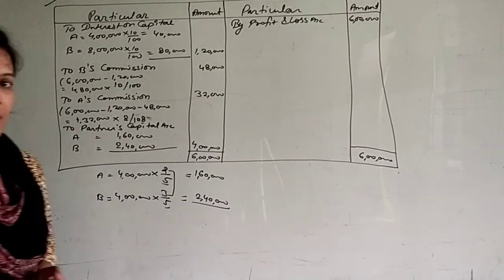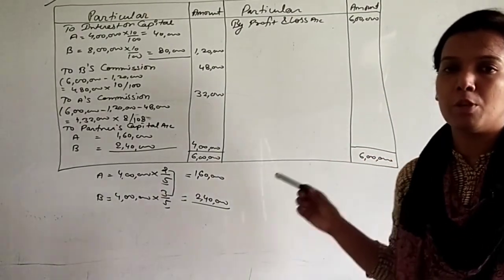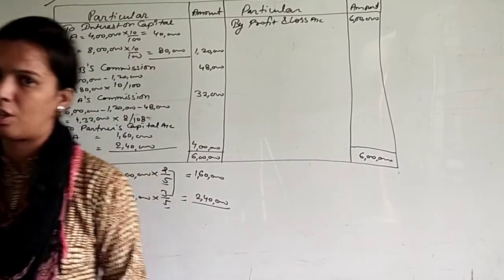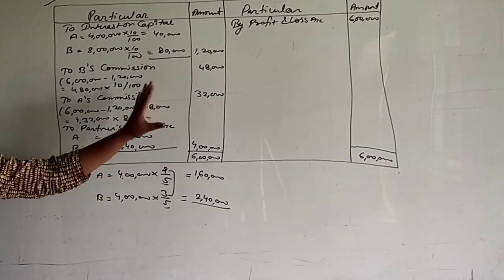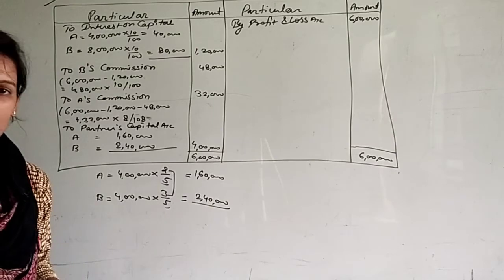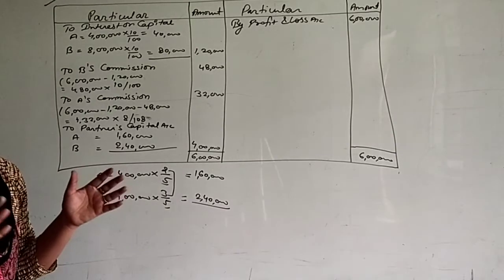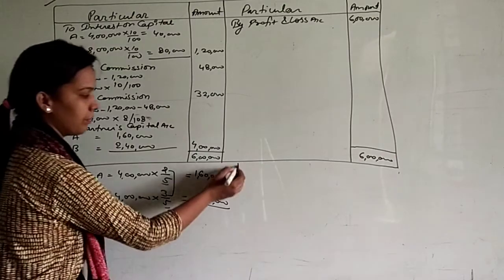But suppose that if there is manager's commission in the question, in that condition it will be shown in profit and loss account, not profit and loss appropriation account. Ever remind this point that appropriation account is only for partners' expenses. Partners' salary, partners' commission, partners' interest on capital, partners' interest on drawing. Okay? Other expenses we will show in P&L account. That is the point.